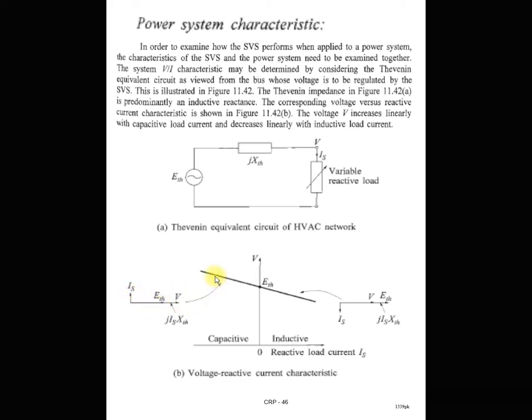Here you can see the vector diagram for the capacitive mode. The V vector is higher than Thevenin's voltage, and the current leads the voltage because the system is operating in capacitive mode. In this other part of the vector diagram, ETH, Thevenin's equivalent voltage, is higher than the vector V, and the current lags behind the voltage because the system is operating in inductive mode. So this is the VI characteristic of the power system.